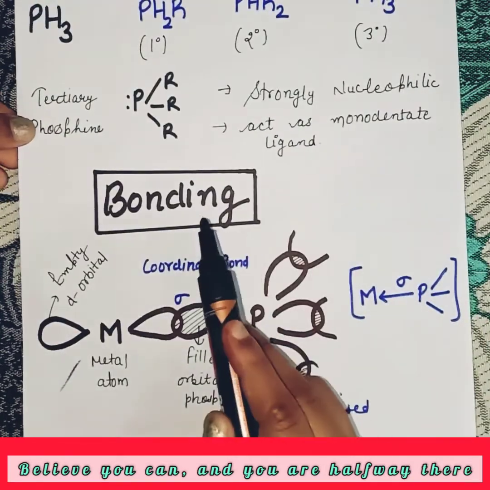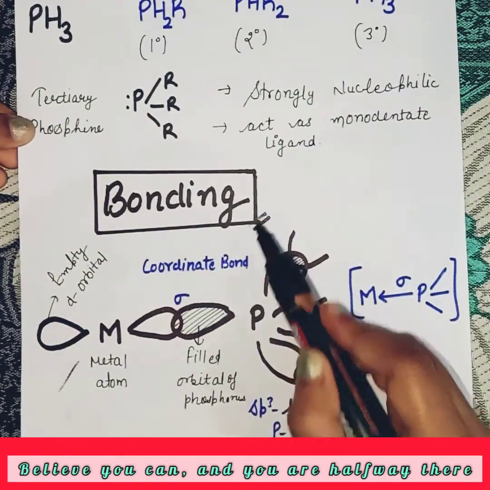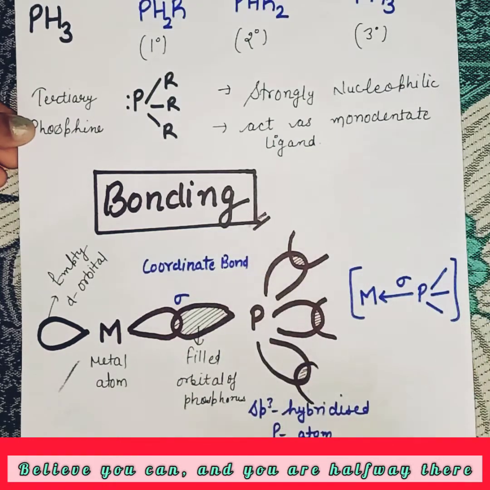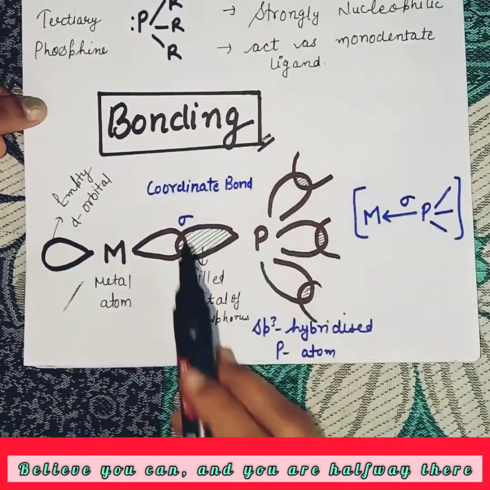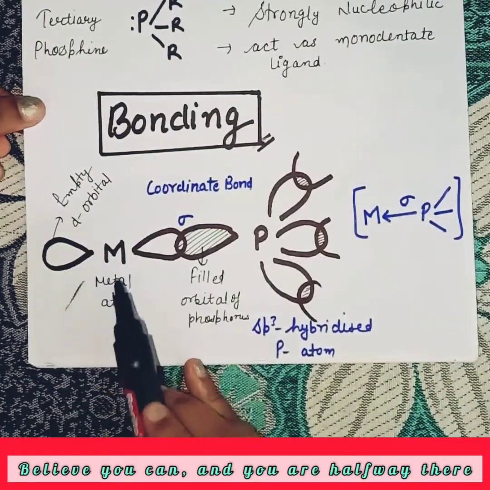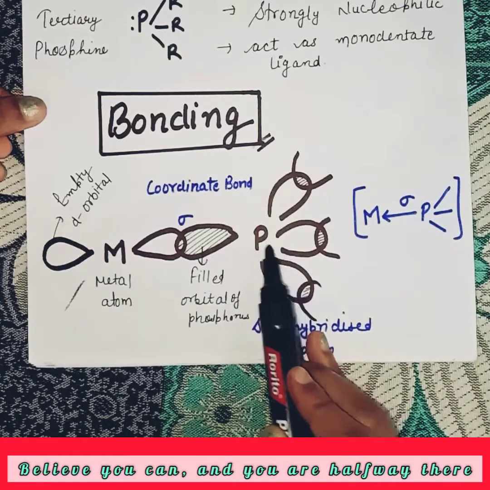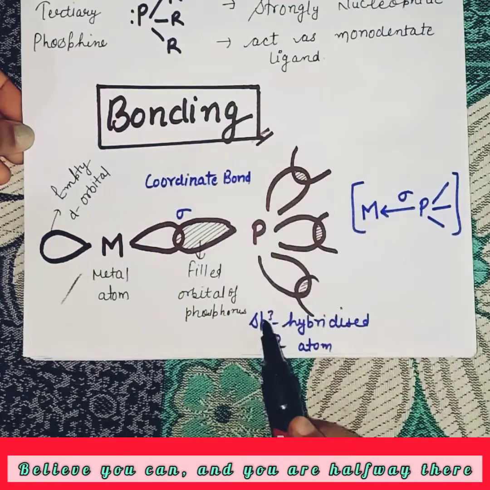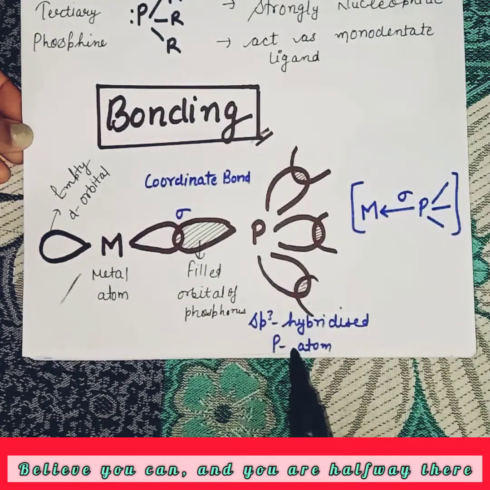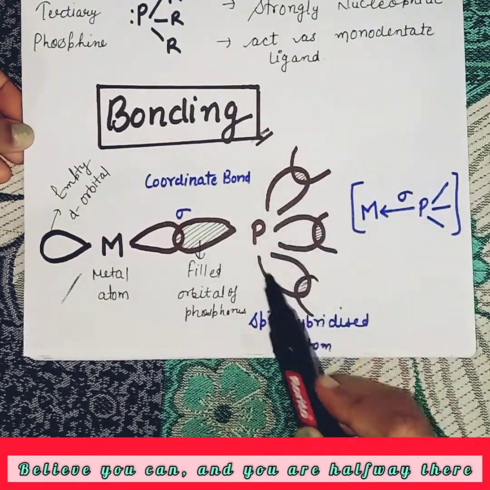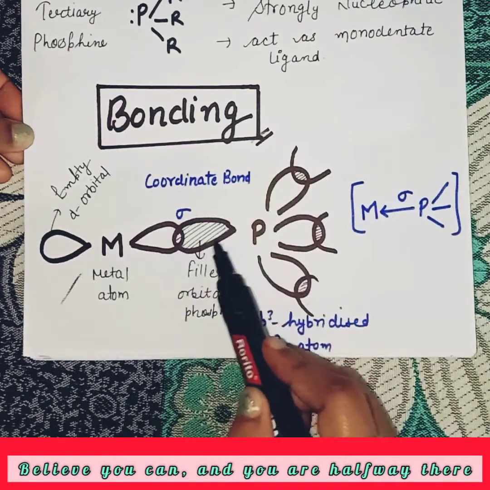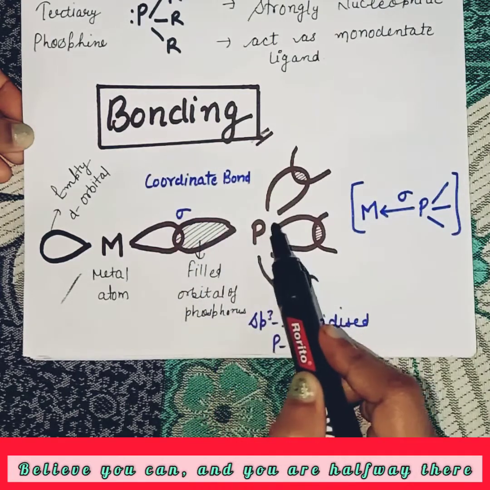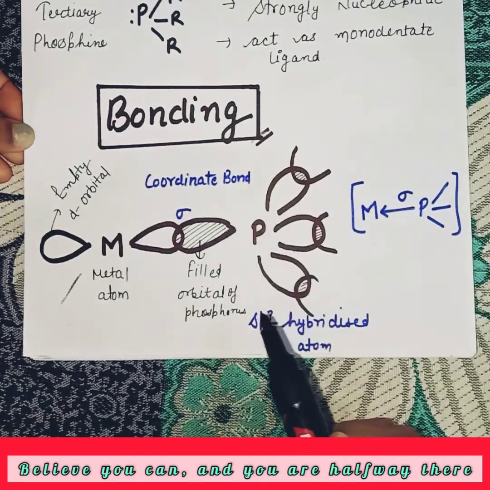So here is bonding, our main topic today: what is the reason for bonding between phosphine and the metal atom in any complex? This is our metal atom and this is the phosphorus atom. This phosphine is in an sp3 hybridized state: four positions, three ligands and one lone pair, so it is sp3 hybridized.